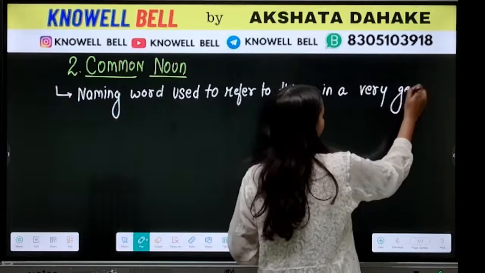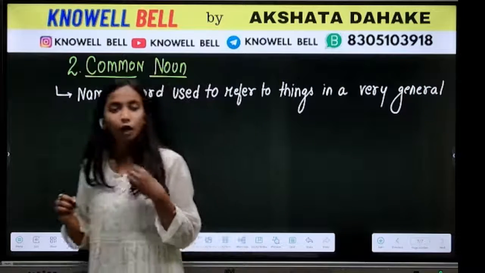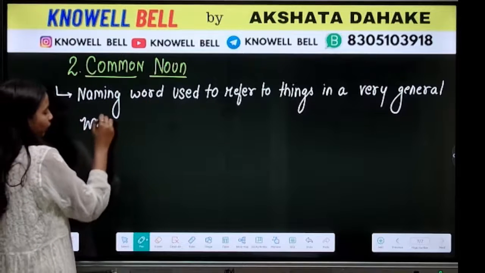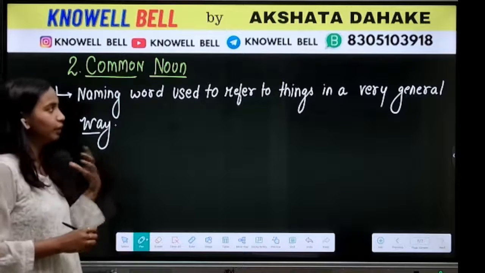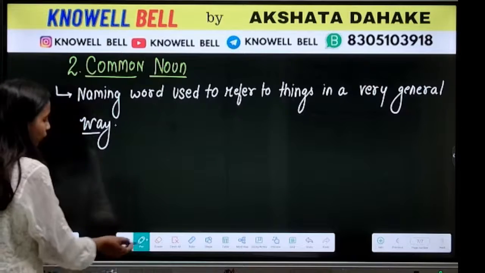Okay, when we are using it to refer to things in a very general way, in a very common way, then it will be called what? Then it will be called as common noun. It is a naming word that is used to refer to the things in a very common or general way. That will be called as common noun.